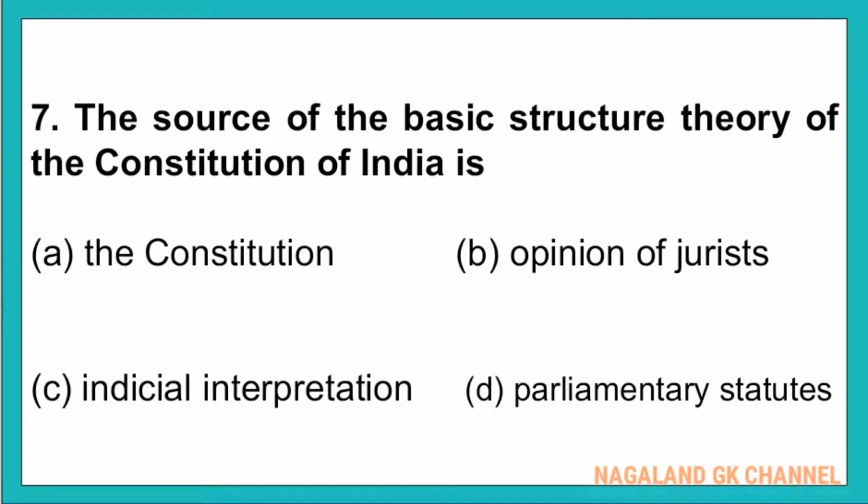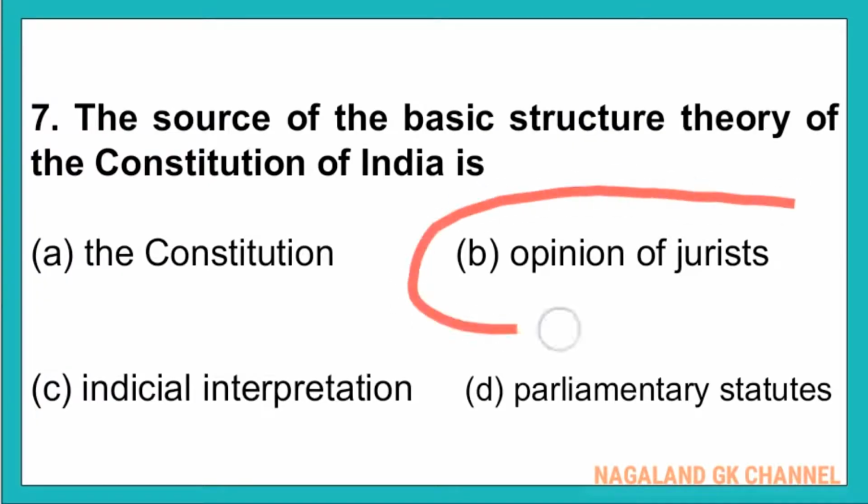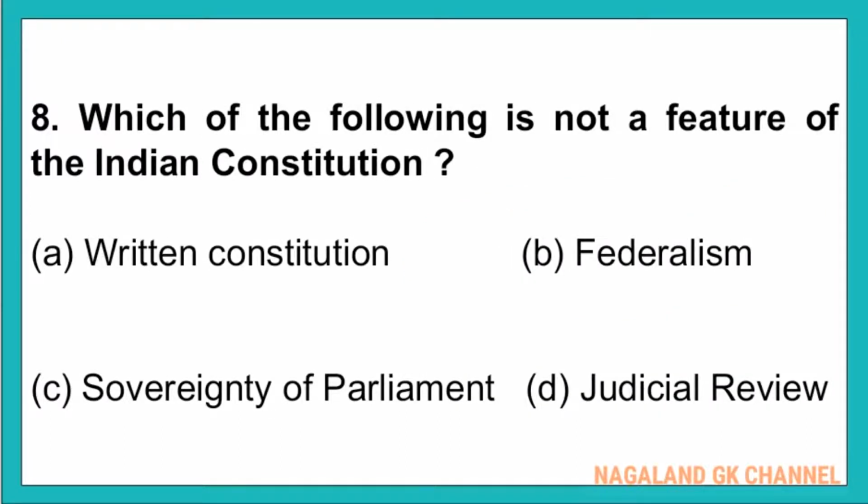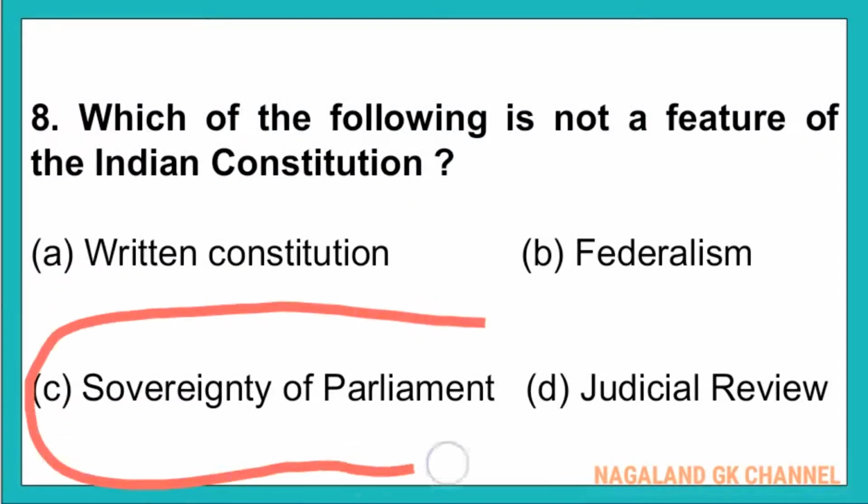Question number 7. The source of the basic structure theory of the Constitution of India is? The correct answer is option number B, that is judicial opinions. And question number 8. Which of the following is not a feature of the Indian Constitution? The correct answer is option number C, that is sovereignty of Parliament.